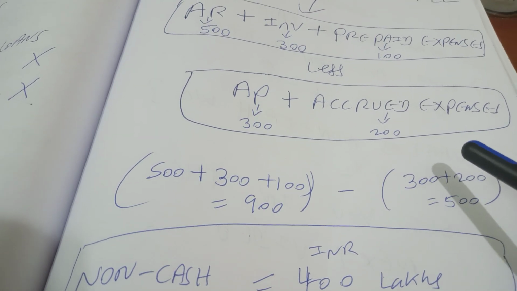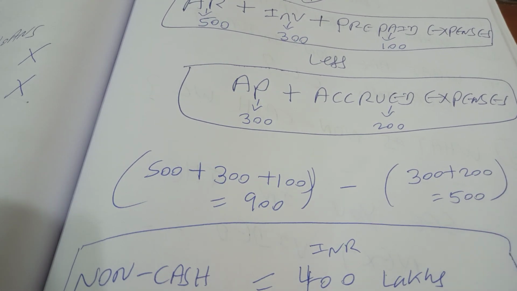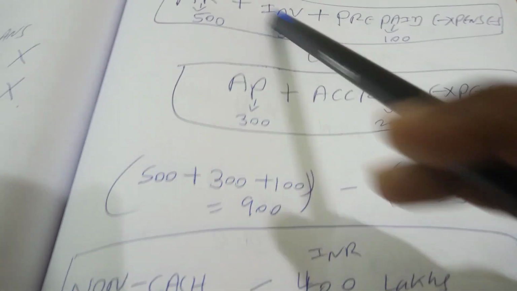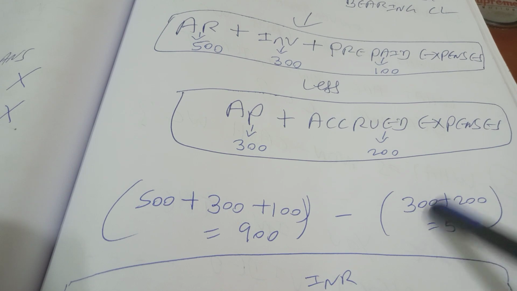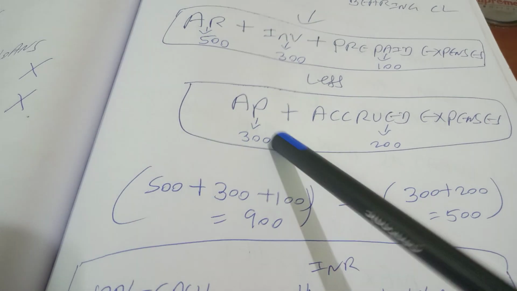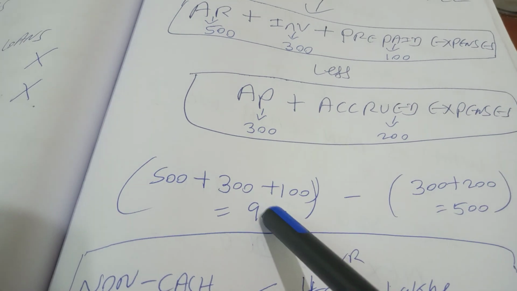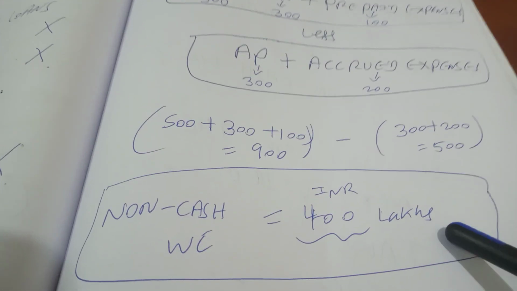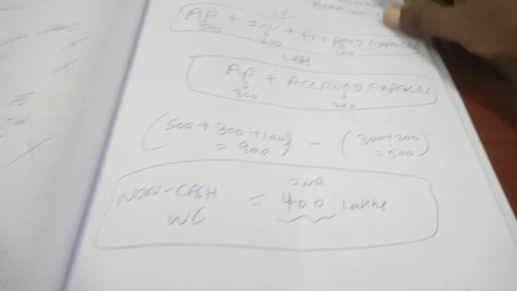If we have to find out the non-cash working capital for this firm, it is going to be 500 plus 300 plus 100, all these non-cash current assets, minus the sum of the non-interest bearing current liabilities, that is 300 and 200, which is equal to 500. So 900 minus 500 is going to give us 400 crores. That is going to be the non-cash working capital for the hypothetical firm.